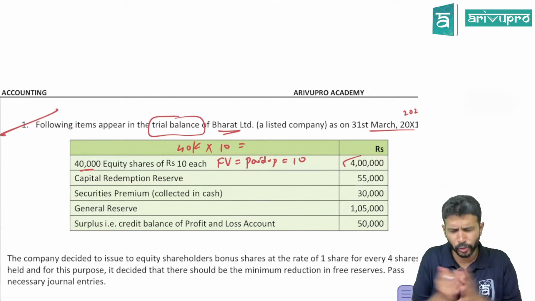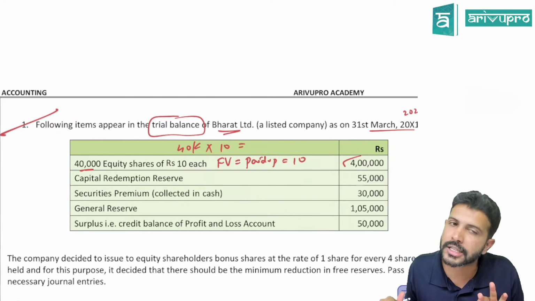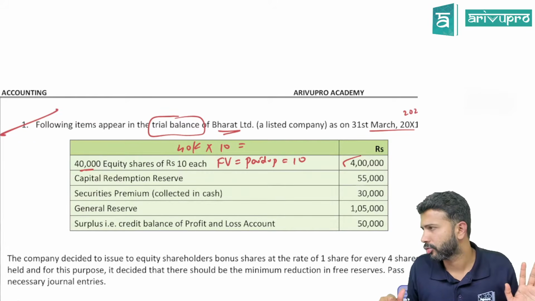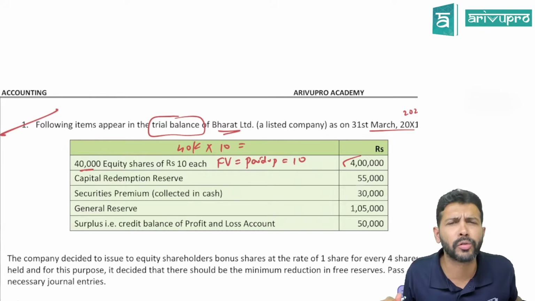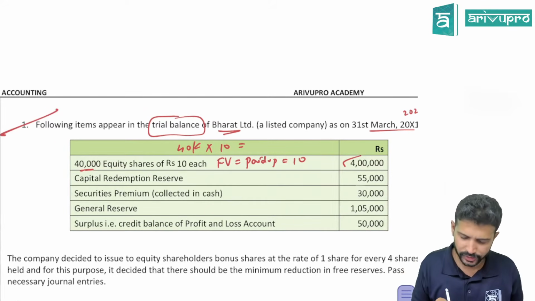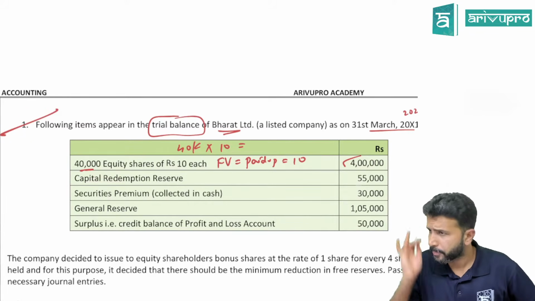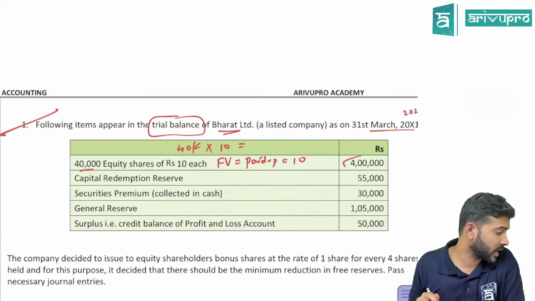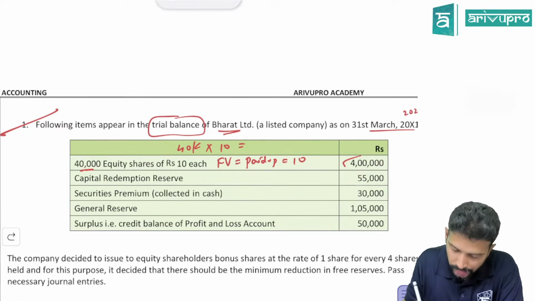The moment you know they are fully paid, you should become alert. These shares are fully paid. So is there any extra headache, or can the company go for bonus bindas? They can go for bonus, bindas. We'll see whether they want to or not. Capital redemption reserve. Can you utilize this for bonus shares? Yes. In fact, this has first priority. So can you utilize this? Yes.